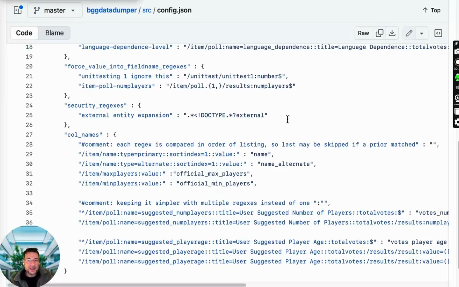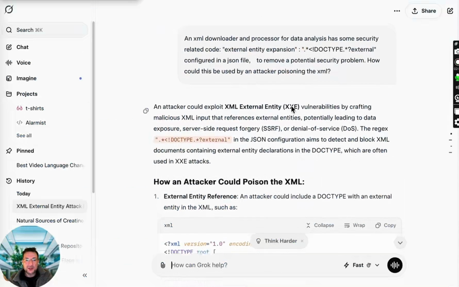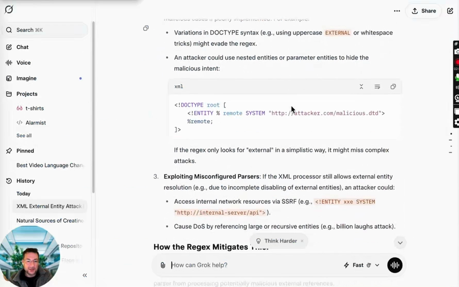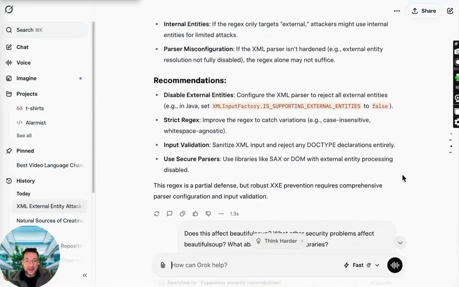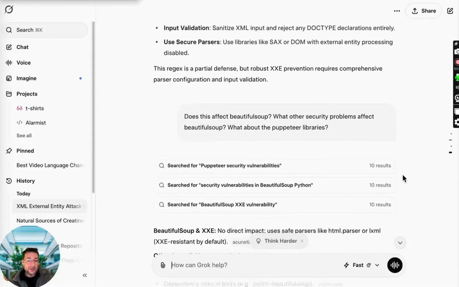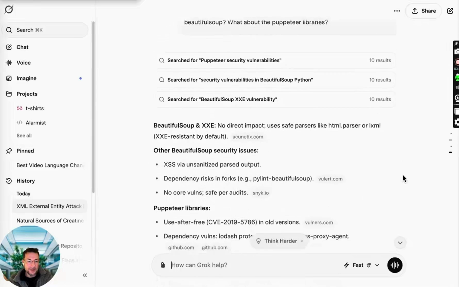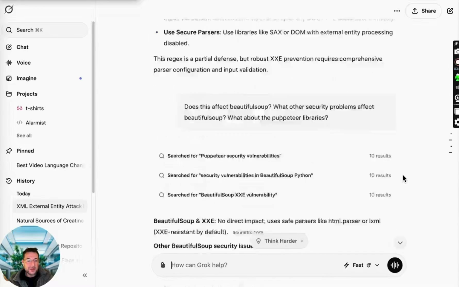Now, what I would advise is actually using AIs these days to advise you on this topic, because they are absolutely marvelous. So here we have a question about how an attacker could poison the XML using entity type expansion, the various ins and outs of that. And in fact, I think probably in the case of using Beautiful Soup, so long as you're using one of the safer parsers, you don't really need to worry about it. You certainly need to worry about Excel formulas, but it's not the only issue.